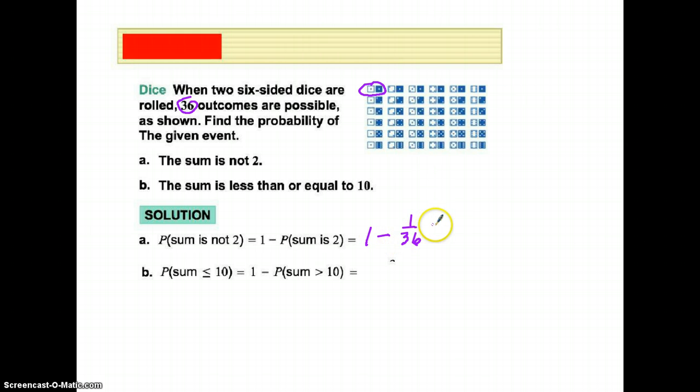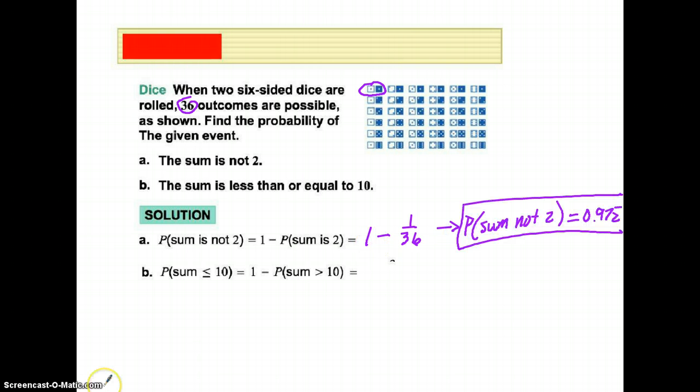So when we actually do this, you can do this on your calculator, you can do it with decimals, you find that probability to be 0.972, and that 2 repeats. So basically what we're saying is, in order to find this probability, we know that this probability plus this probability will equal 1. So if we find the probability of this and we subtract it from 1, we'll find the probability of the larger area.